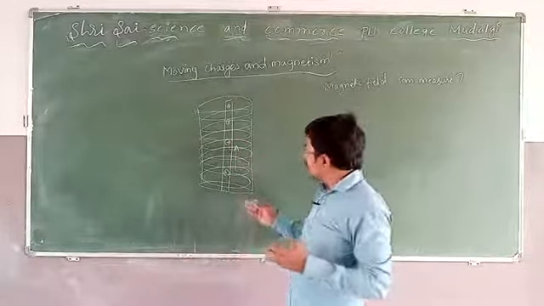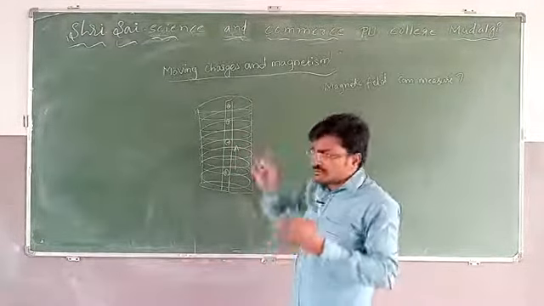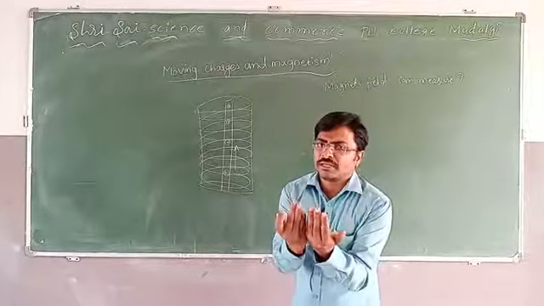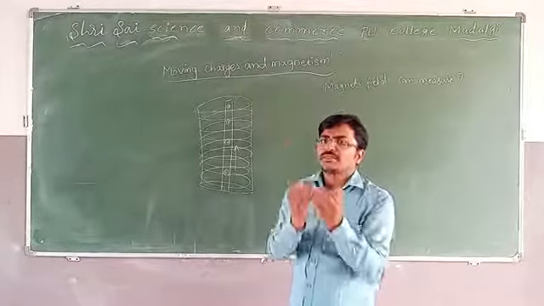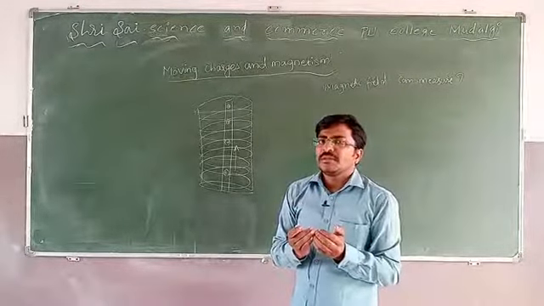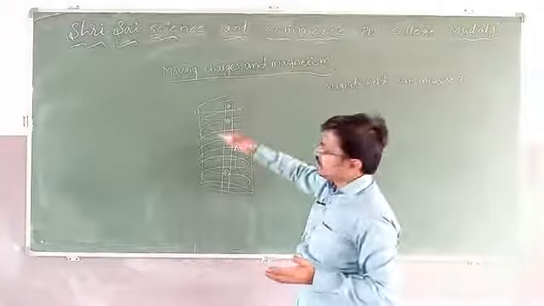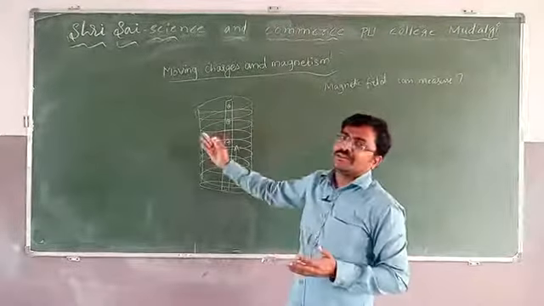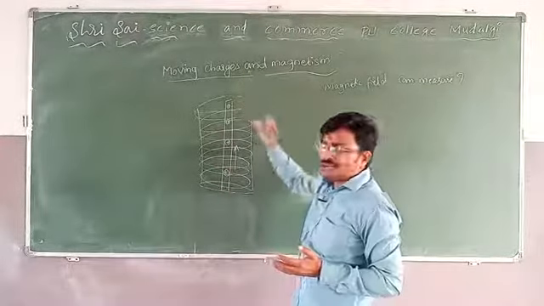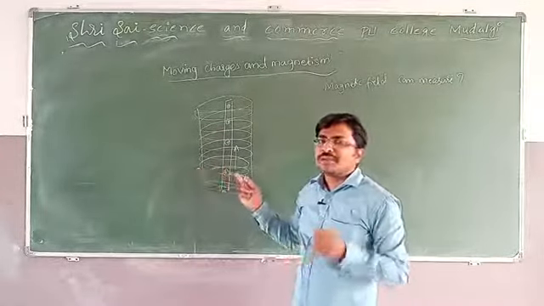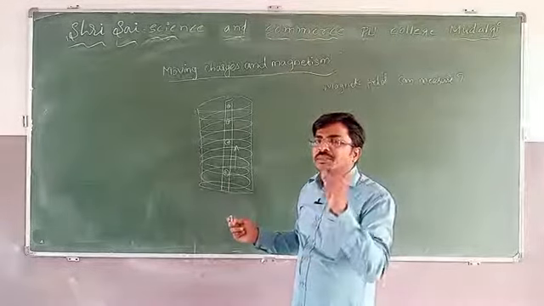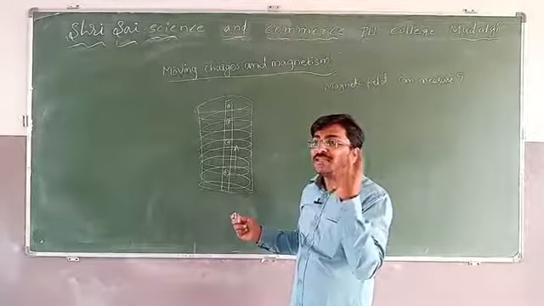Sometimes if more charges are moving, a high magnetic field is created. If the number of moving charges is less, then the magnetic field is less. If a large number of charges are moving, you say the magnetic field is more, and if fewer charges flow, you say the magnetic field is less. What does it mean? It means that it is the magnetic field strength.